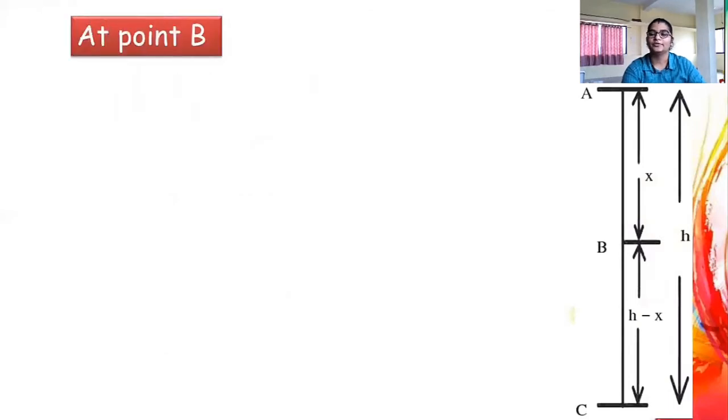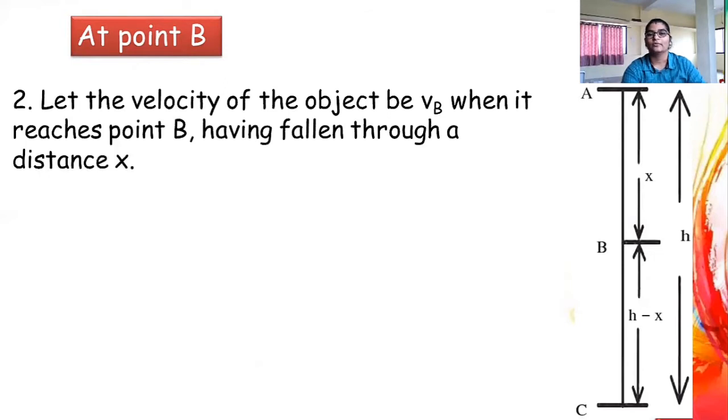Next, when the object is at point B, let the velocity of the object be Vb. It has some velocity because it is going to fall. Let us call this velocity Vb, the velocity at point B. When it reaches point B, having fallen from A, it has covered a distance x.